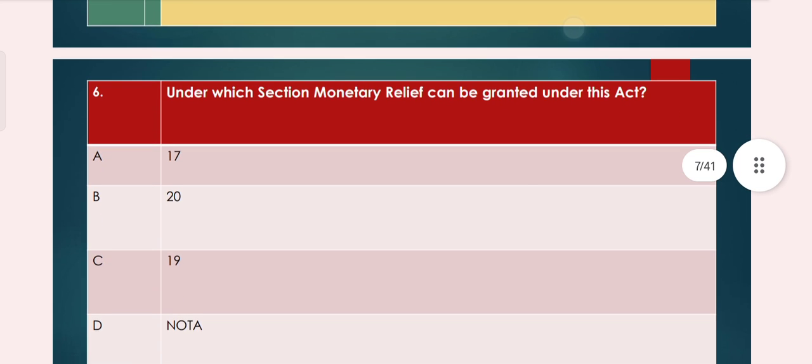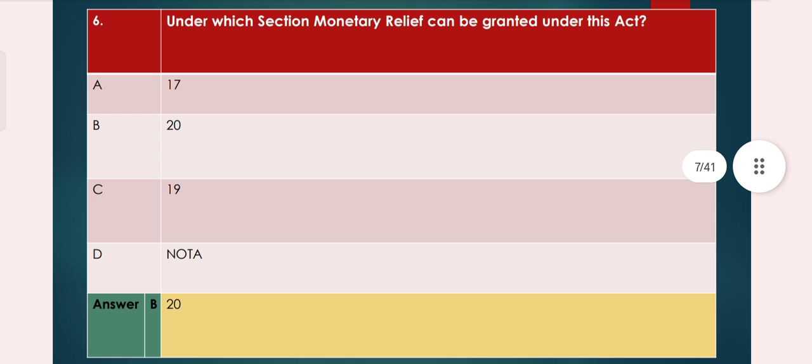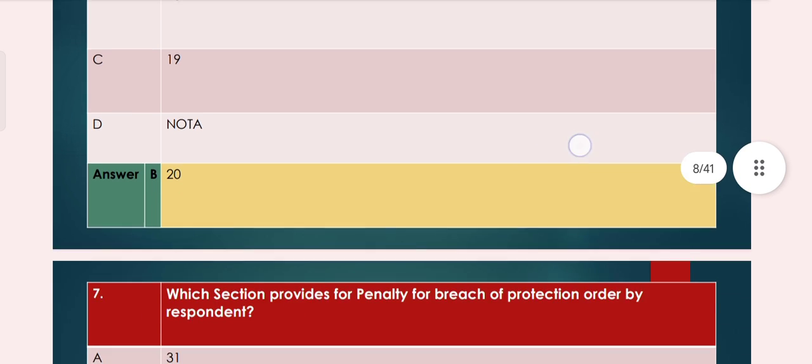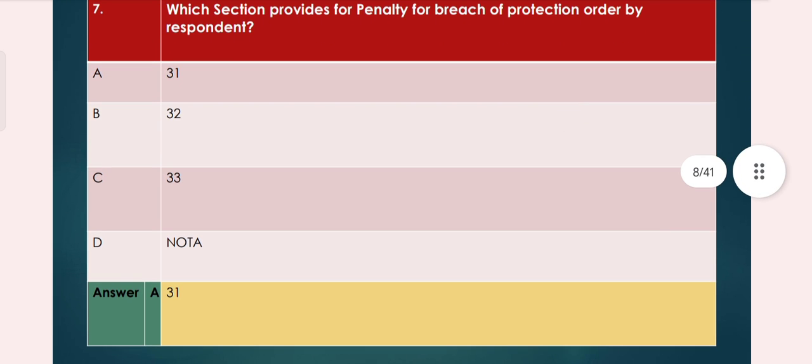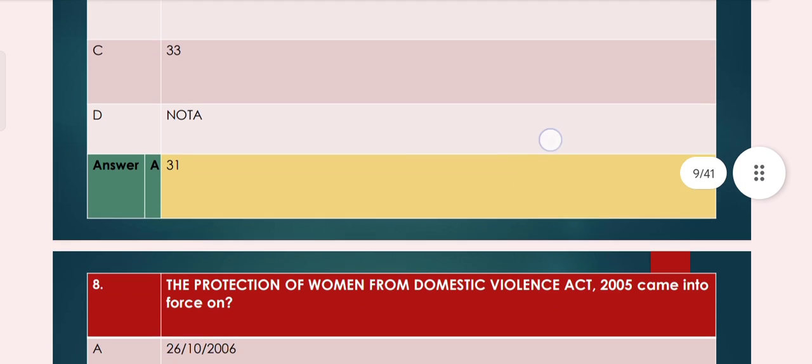Next question, question number 6, under which section can monetary relief be granted under this act? Option A 17, option B 20, option C 19, option D NOTA. So the answer is option B 20. Question number 7, which section provides for penalty for breach of protection order by respondent? Option A 31, option B 32, option C 33, option D NOTA. So the right answer is option A 31.